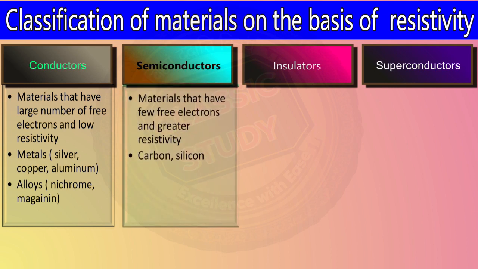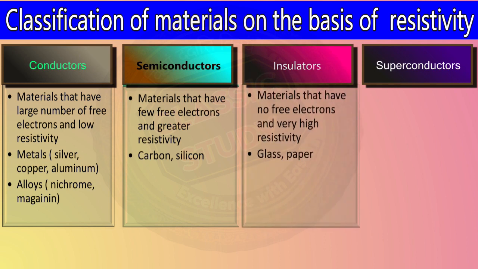Semiconductors. The materials that have fewer electrons and have a greater resistivity are called semiconductors like carbon and silicon. Insulators. The materials that do not have any free electrons and have a very high resistivity, that means they do not allow the passage of current through them, are called insulators. For example, glass and paper.